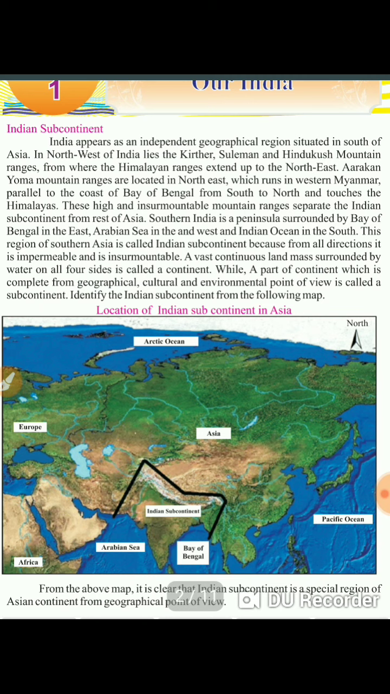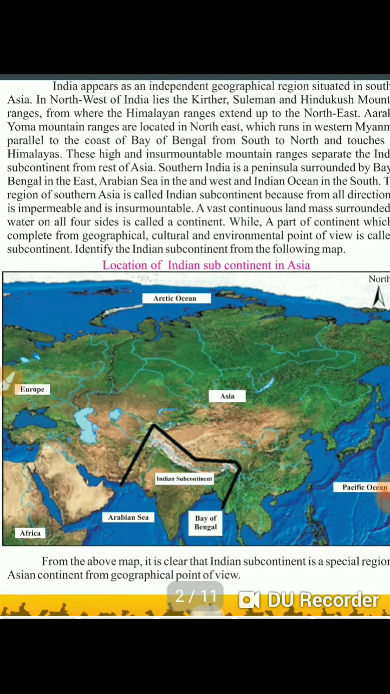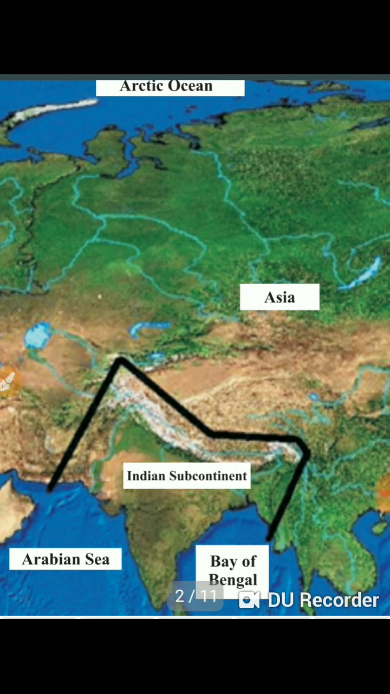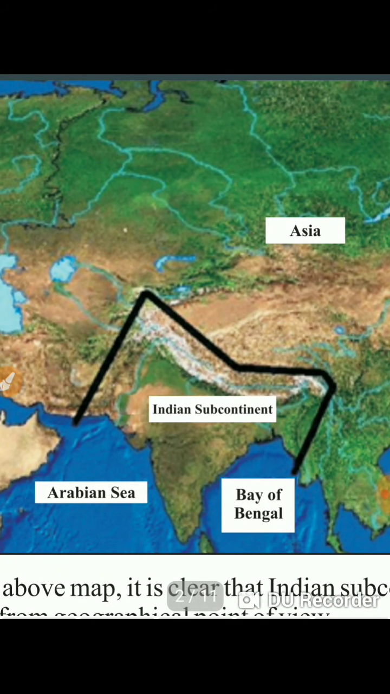Identify the Indian subcontinent from the following map. There is a map given below, so we can study from this map. See, this is India, and this entire region is Asia, and India is a part of Asia, but it lies towards the southern region. Okay, the first thing is clear.